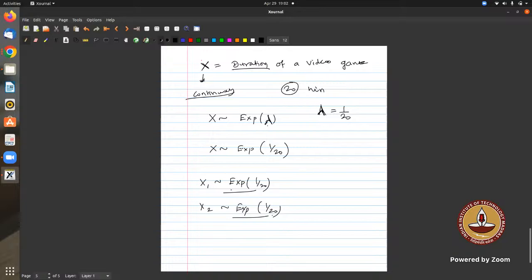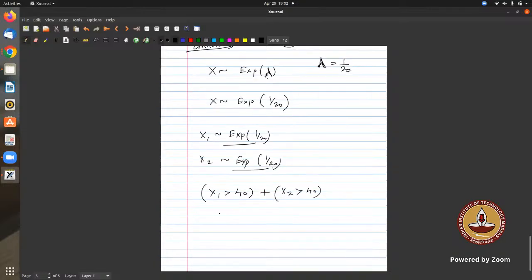So X1 plays the game independent of X2, and we have to find the probability that exactly one of the two plays the game for more than 40 minutes. So what does that mean? Either X1 will play greater than 40, or X2. First of all, tell me whether this is correct or not. In both cases we should consider less than for the other one, yes.